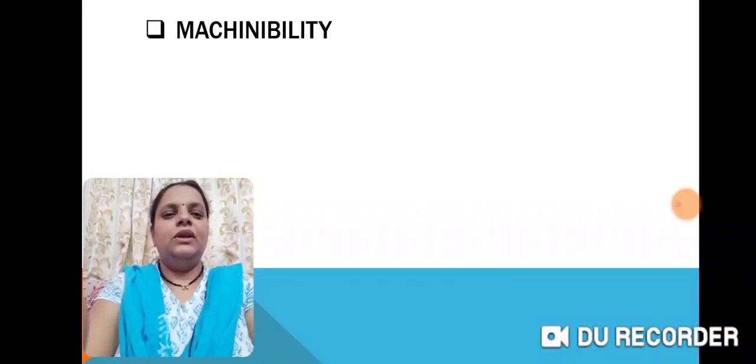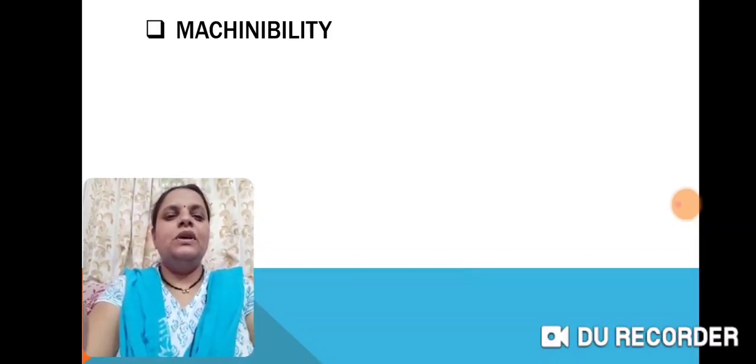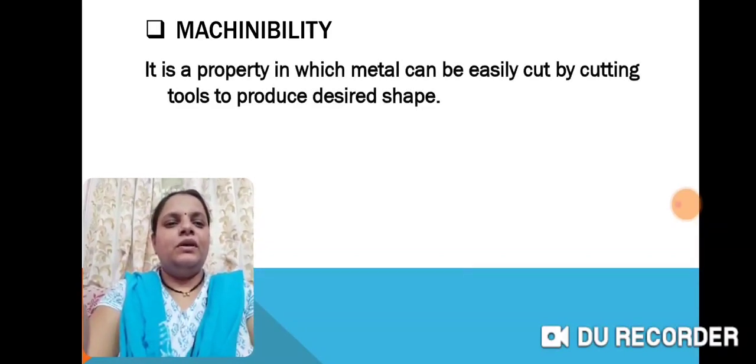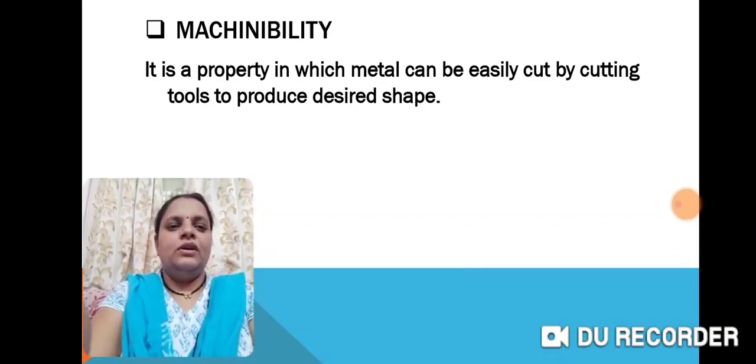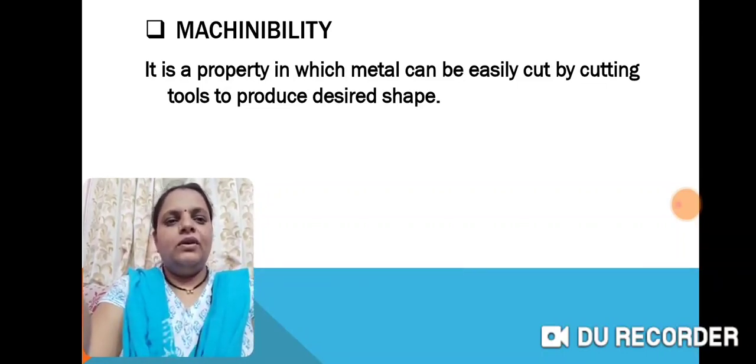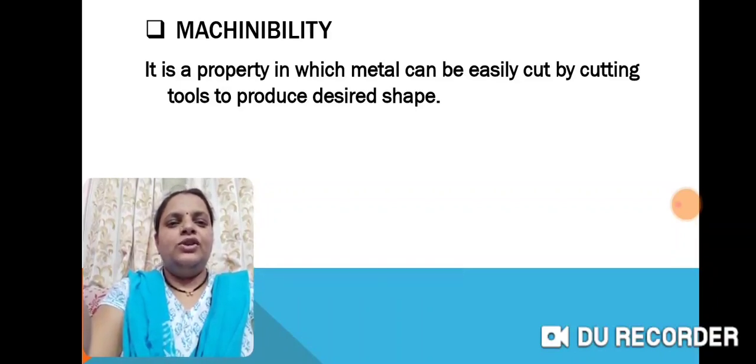Next, machinability. As the name indicates, it means metal can be easily cut into the desired shape with the help of a machine. Just like cloth, we can cut and shape it and easily make clothes by machine. So with the same property, we can cut metal, join it, and shape it with the help of a machine. The property is called machinability.